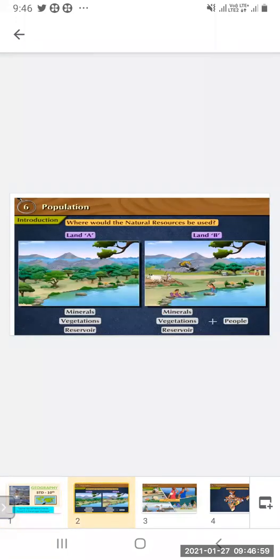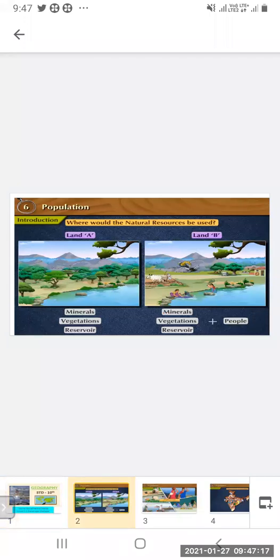Okay, so today we are going to move on to the next topic, that is geography lesson number 6, population. So you can see the picture, land A and land B. So what is the difference in that?